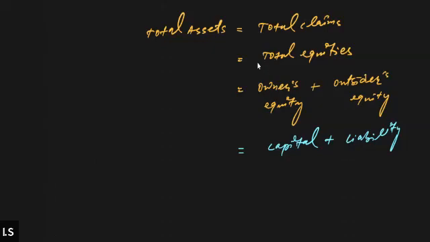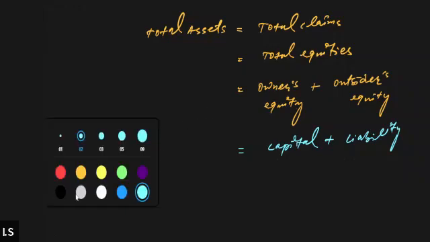But just to classify the claims, the amount invested by the owner, which is obviously an obligation upon the business, will be known as capital. And the amount given by the outsiders to the business will be considered as liability, just for the purpose of identifying which amount has been given by which party, whether it is an internal claim or an external claim.